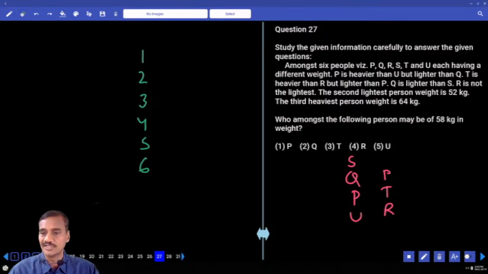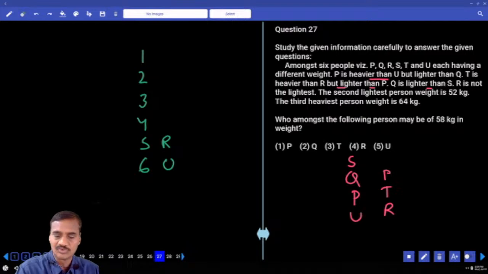As R is not the lightest, and P is heavier than U but lighter than Q, and T is heavier than R but lighter than P, this is the information given. R is not the lightest. Now, if R is not the lightest, then who is the lightest? U. And then R, then T. Next one is P, and before this P there is Q. And the next one, S. Then the second lightest person's weight is 52: R is 52 kgs.